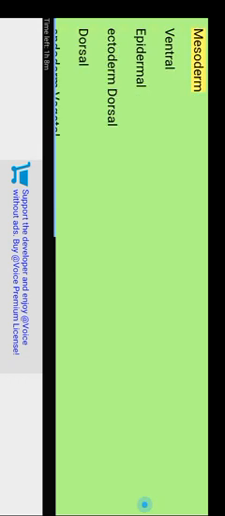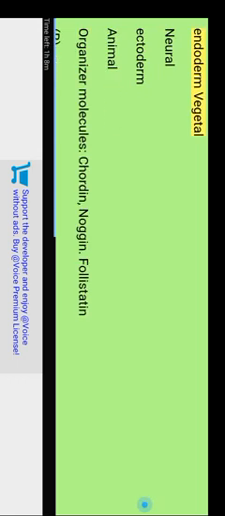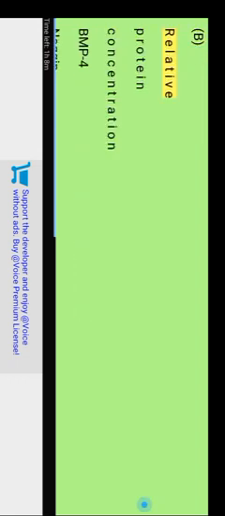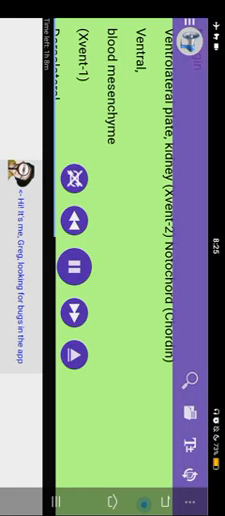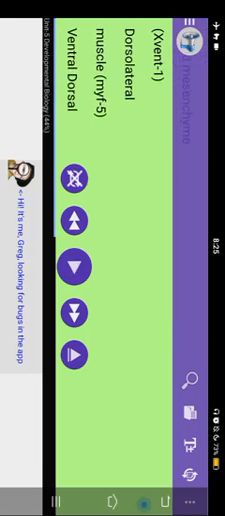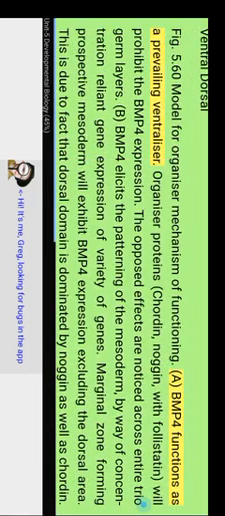BMP4. Mesoderm. Ventral. Epidermal. Ectoderm. Dorsal. Endoderm. Vegetal. Neural. Ectoderm. Animal. Organizer molecules: chordin, noggin, follistatin. Relative protein concentration. BMP4. Noggin. Ventrolateral.